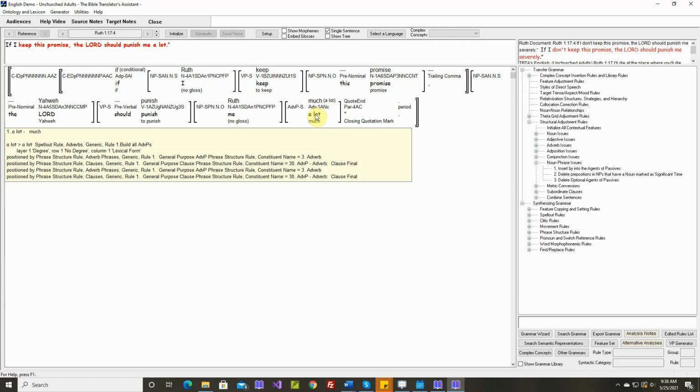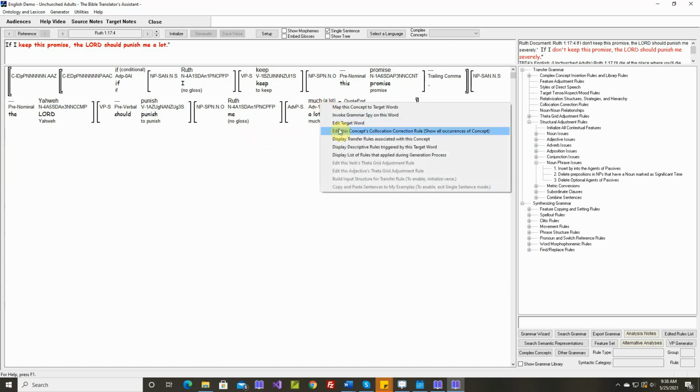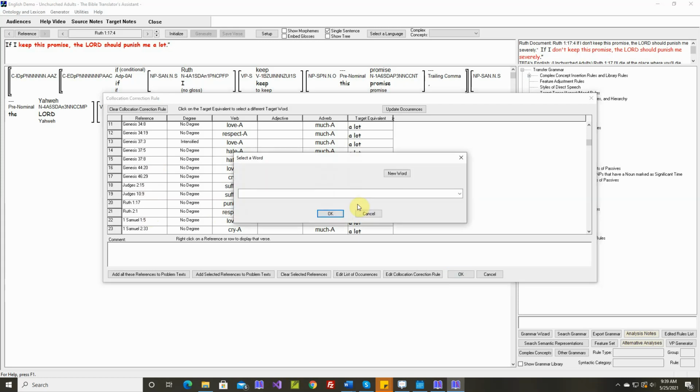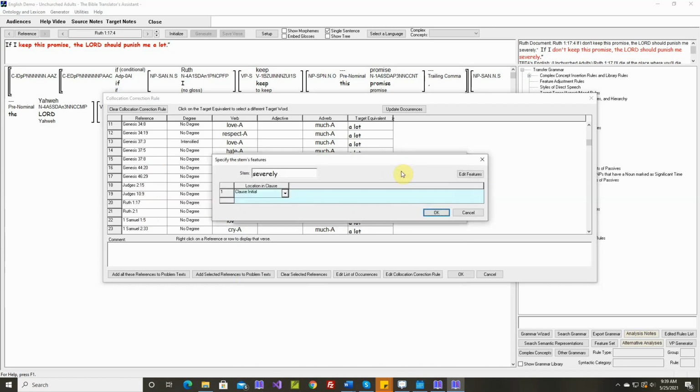We can write collocation correction rules that improve this word, that choose a better target word based on the verb. So let's do that. Let's start here. I'm going to right-click, edit this concepts collocation correction rule. And we can scroll down to Ruth 1:17. But these references here aren't part of the rule at all. Let's change whenever punish is modified by the adverb much. Let's change it from a lot to severely, which we don't have yet. So let's say new word. Or will punish me severely. Clause final.